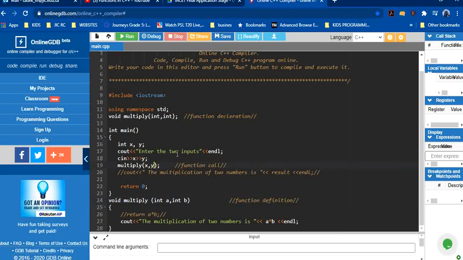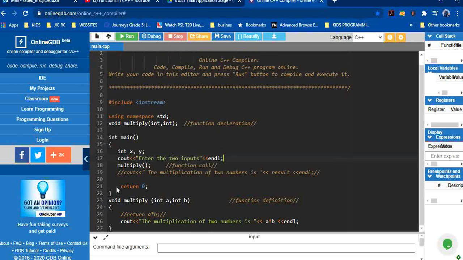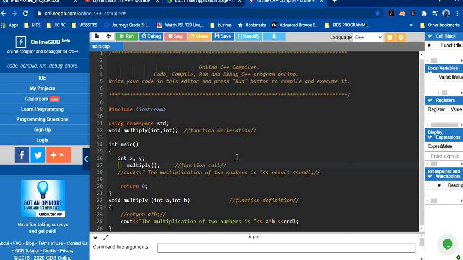I just do it like this. This is very good. I don't do anything here, and I call this function. So what happens now? You start the program and you call this function.